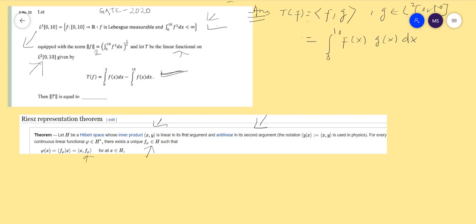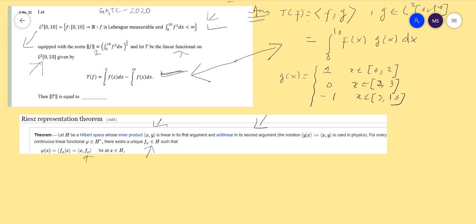Now the main objective is how we can define g(x). g(x) can be defined in this way: g(x) equals 1 when x belongs to [0,2], 0 if x belongs to [2,3], and minus 1 when x belongs to [3,10]. Why am I defining g(x) in such a way?